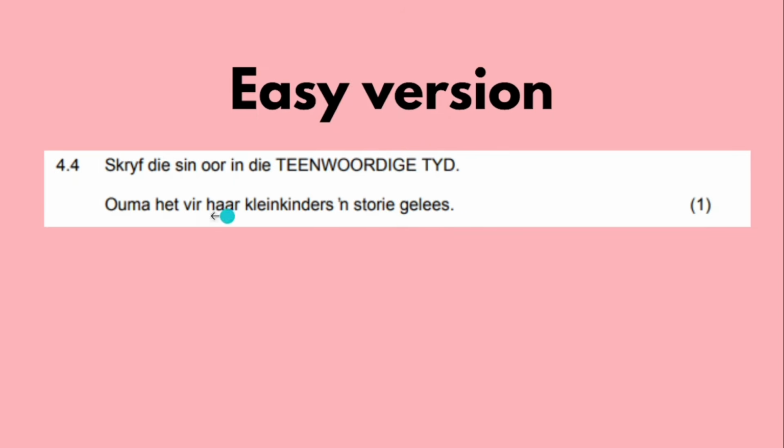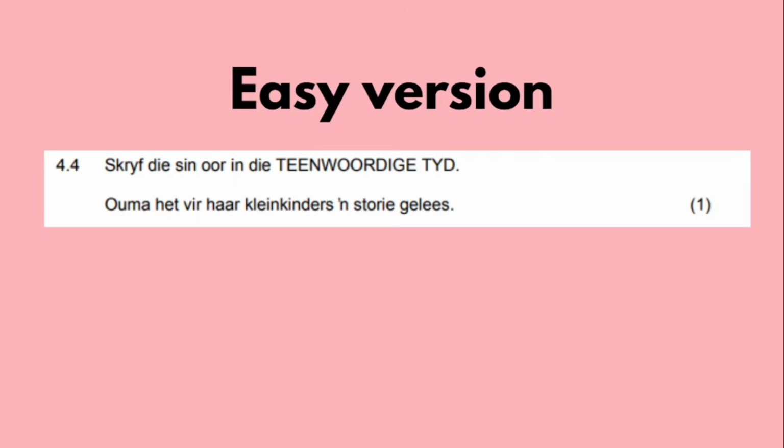Okay, so it says, Ouma het vir haar kleinkinders 'n storie gelees. So, het and ge is telling us that this sentence is in the past tense or in die verlede tyd. Okay, so what we need to do now is that we need to put sal here in the place of het, and we need to remove the ge because we don't need it. Okay, that's the one way of doing it, and that's if you're a little bit more advanced. If you're not, I would suggest that you take it back to the present tense, teenwoordige tyd, and then only convert it to toekomende tyd.